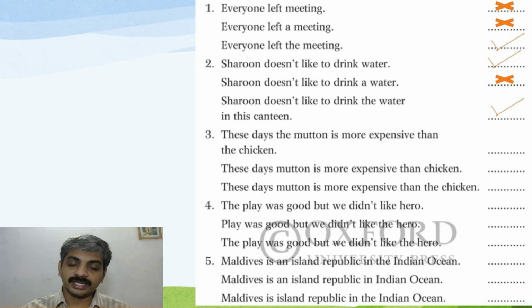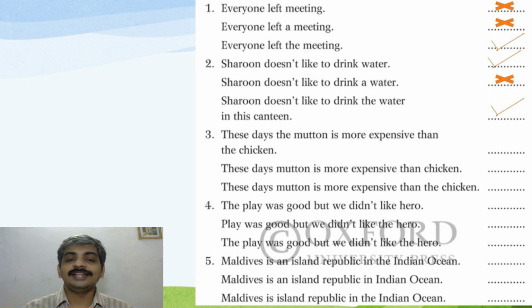The rest of this activity you have to do. Don't worry, do the activity the way you understand. Definitely the answer key will come to you. Then you can cross-check whether the answers you have made are correct or not.